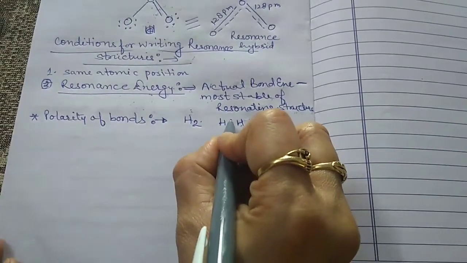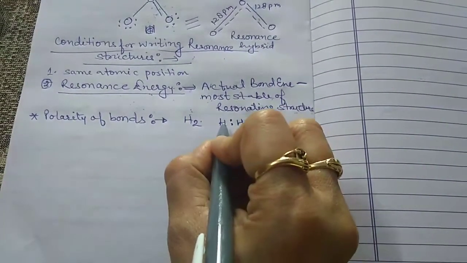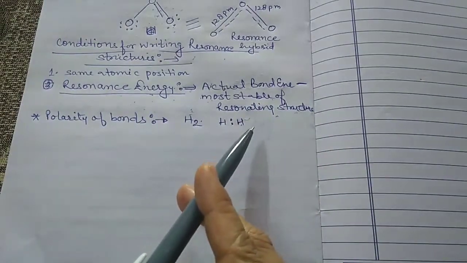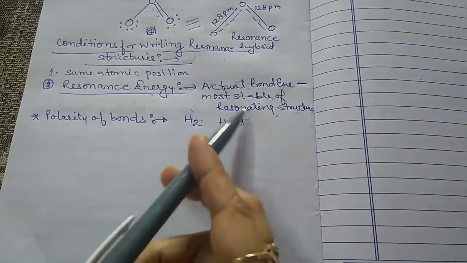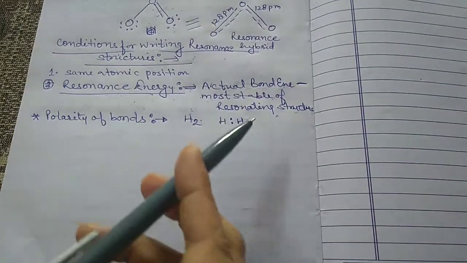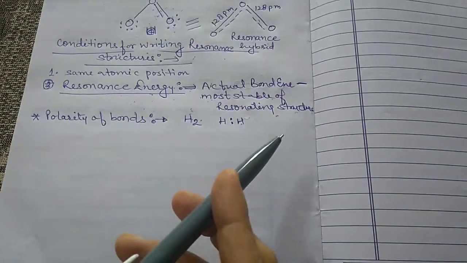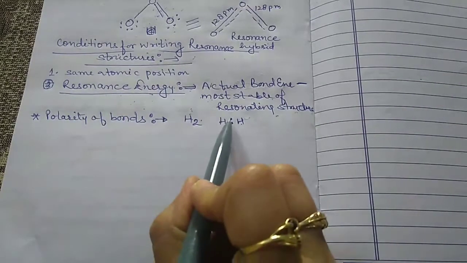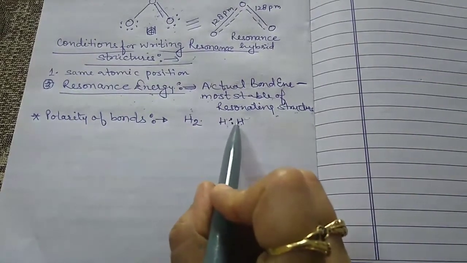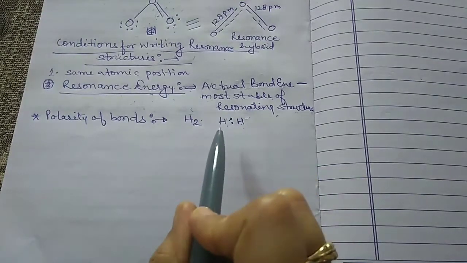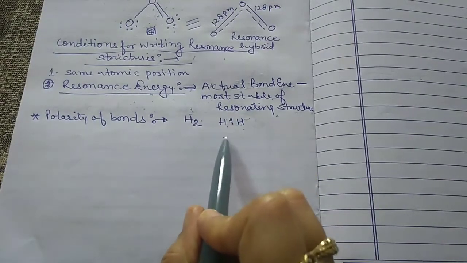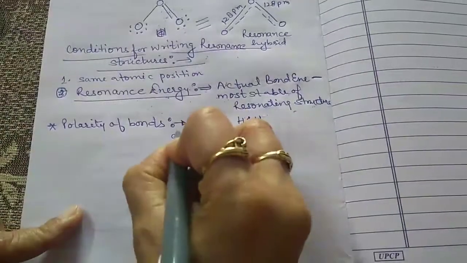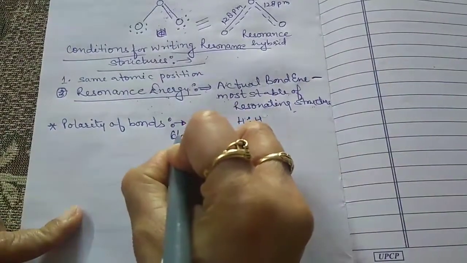So they are equally in between the two hydrogen atoms, and this pair of electrons is equally attracted by the two atoms. As a result of this, the electron pair is situated exactly in between the two identical nuclei.